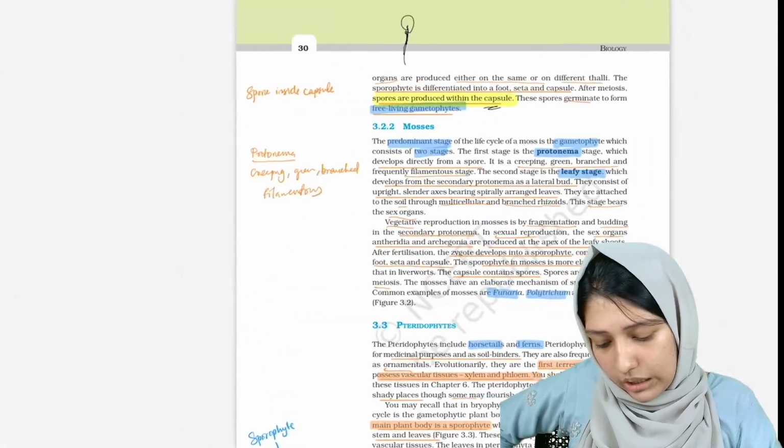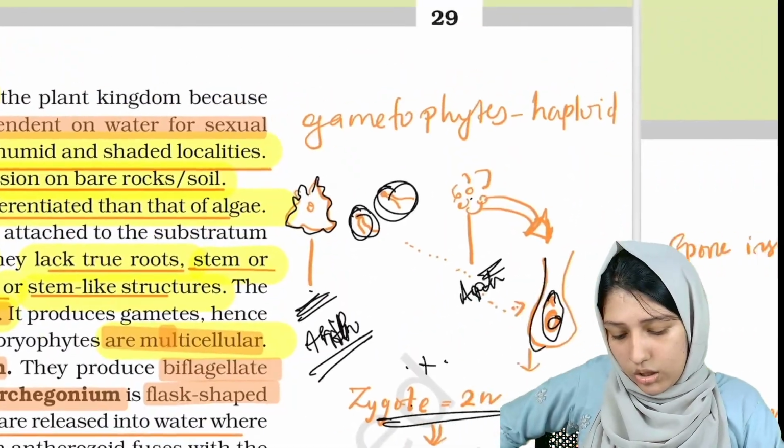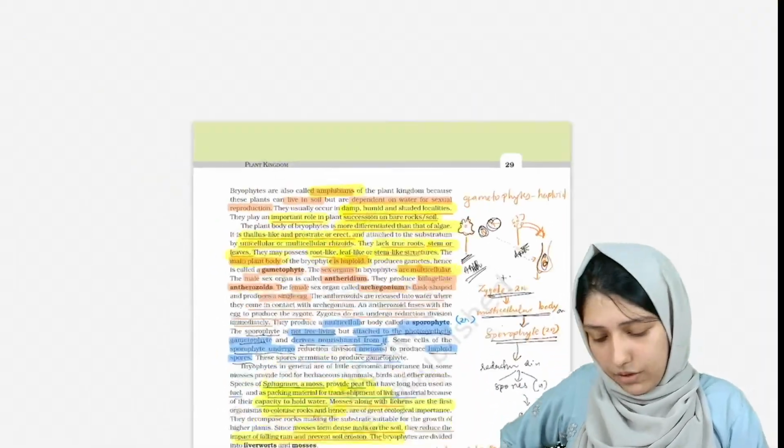You don't have to read these things again and again. You just have to understand this, and it will be crystal clear.